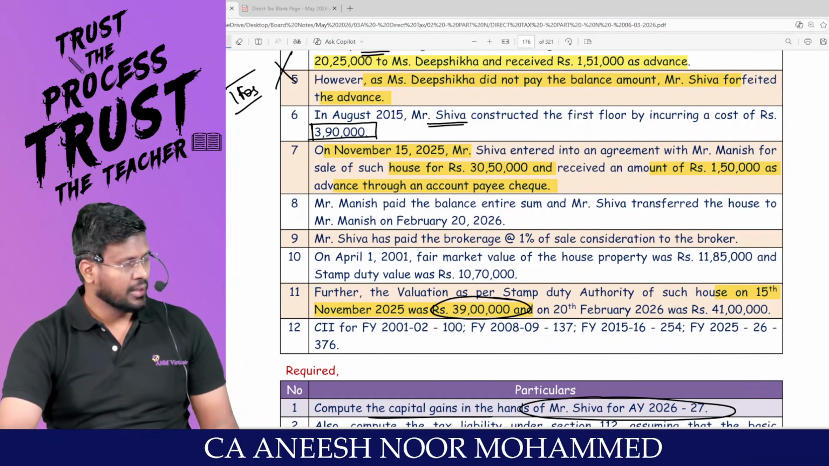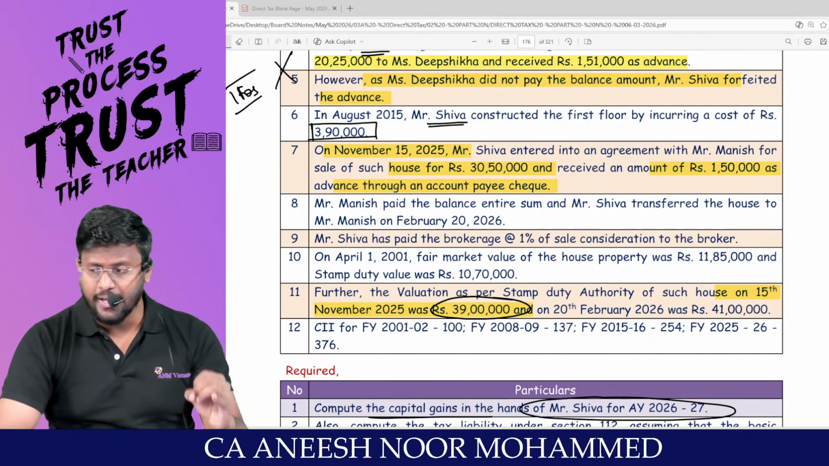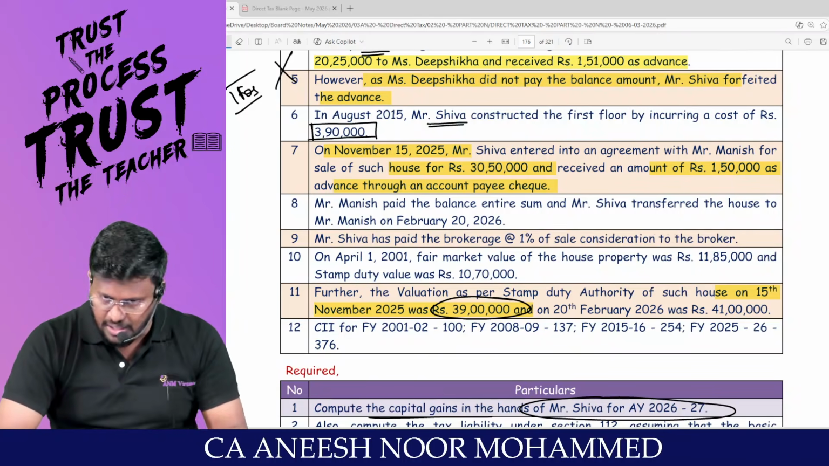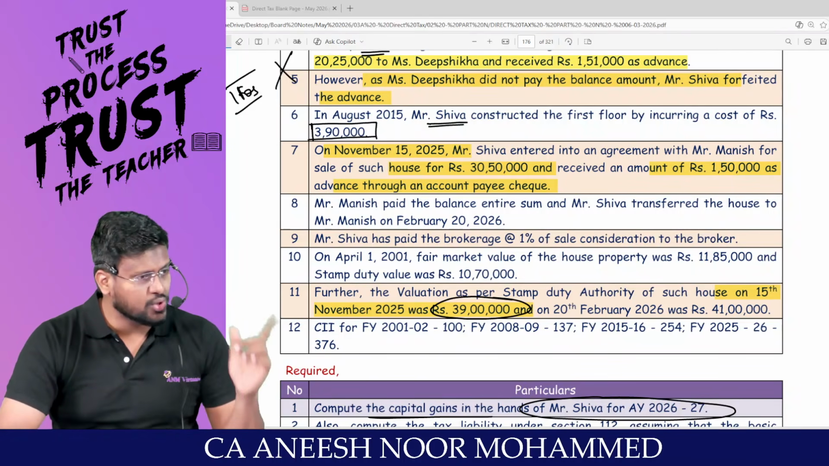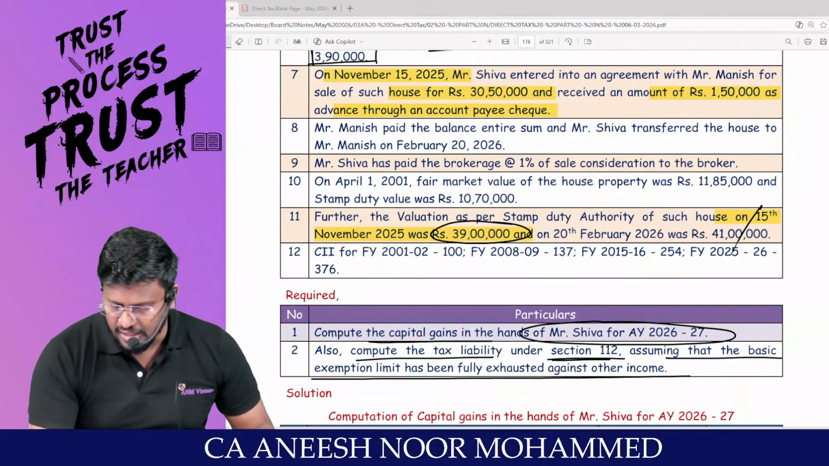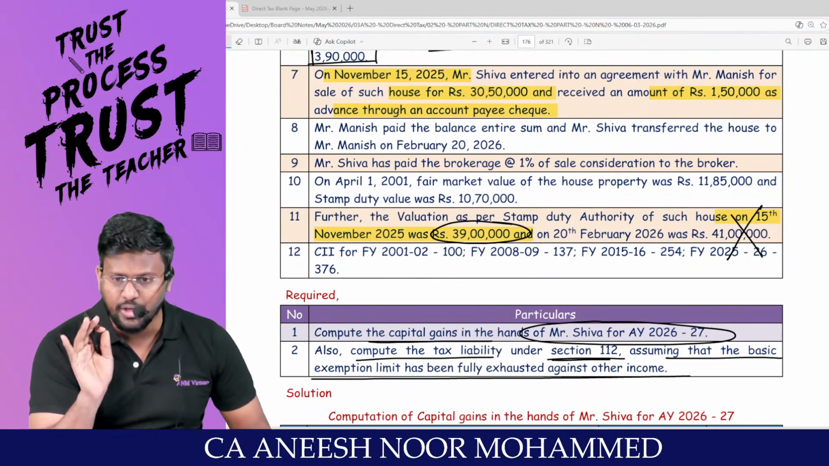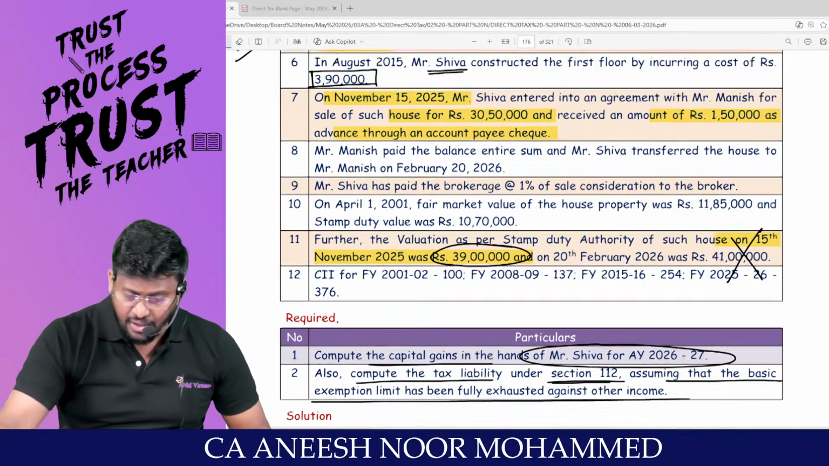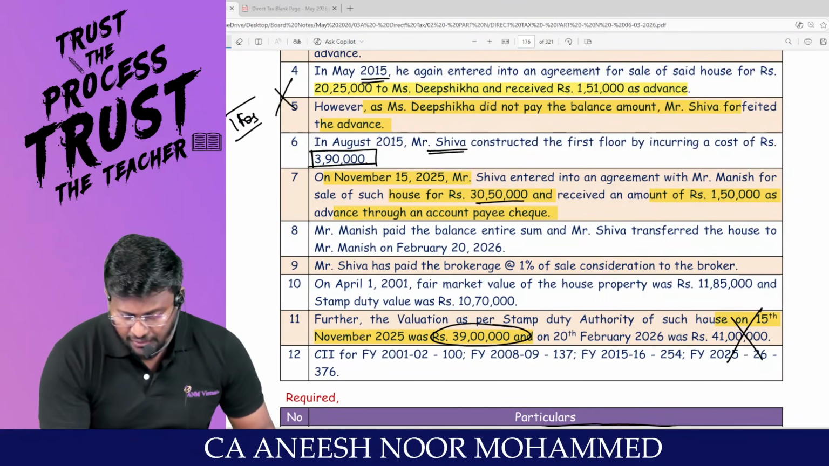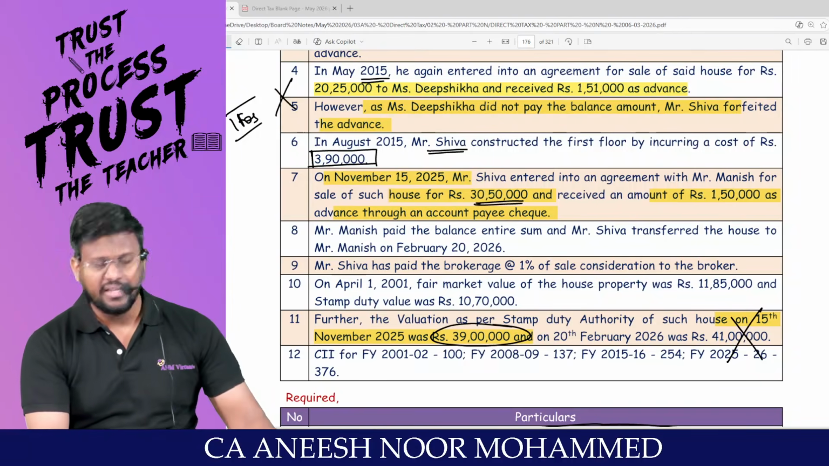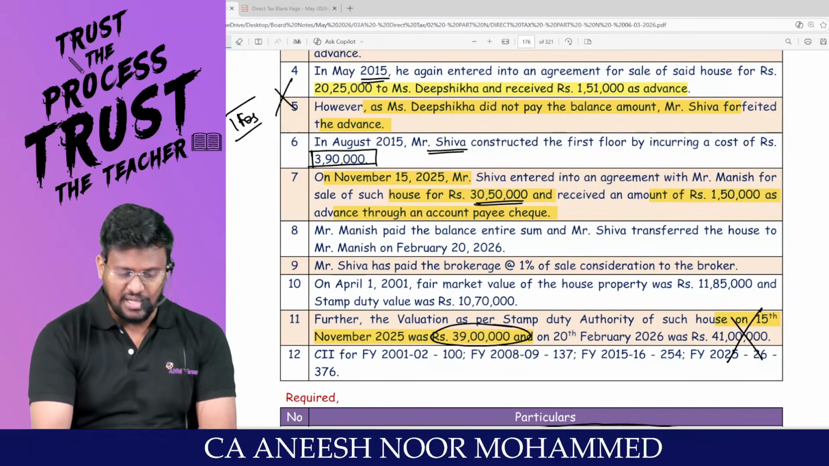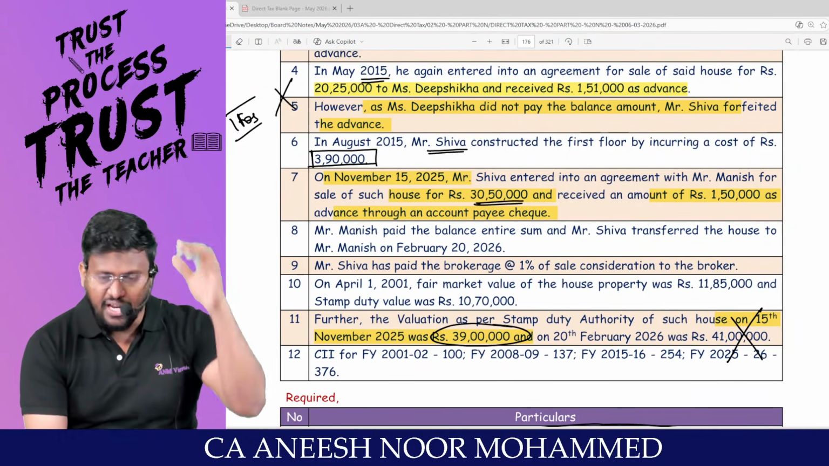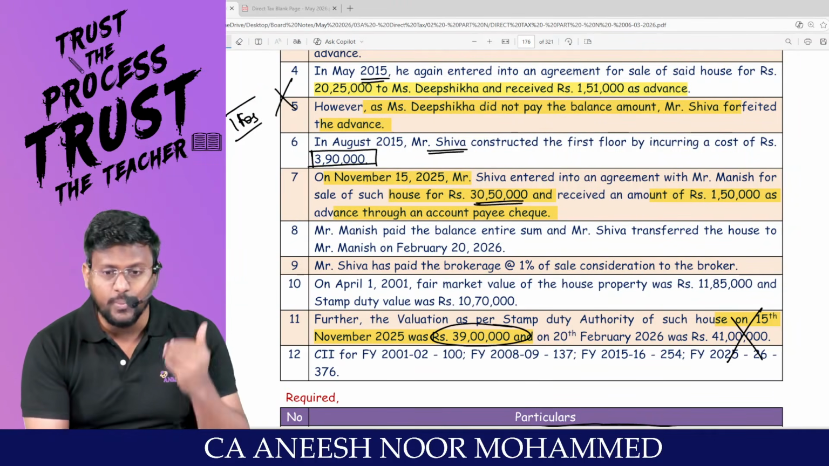Am I right? If the advance has been paid by account payee cheque or account payee bank draft or electronic clearing system or such other electronic mode as may be prescribed, we can take stamp duty value as on date of agreement. Don't take stamp duty value as on date of transfer. Please check, two stamp duty values are there. Now compare everything with 39 lakhs. Is 30,50,000 less than 39 lakh? Yes, sir. 30,50,000 into 110 percentage comes to 33,55,000. But the stamp duty value is 39 lakhs.